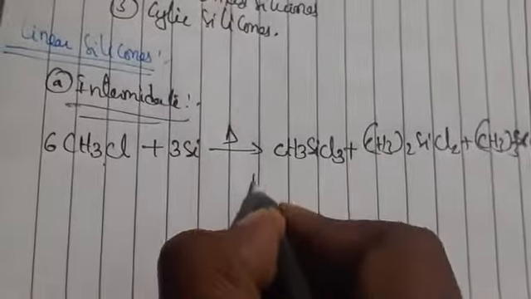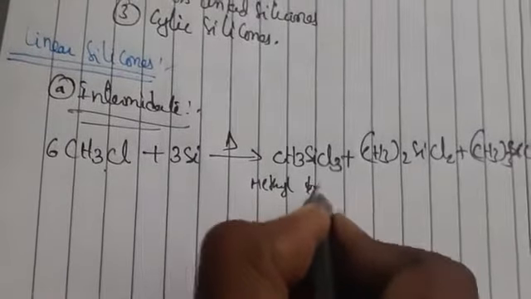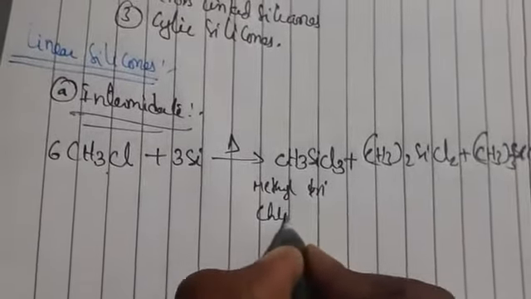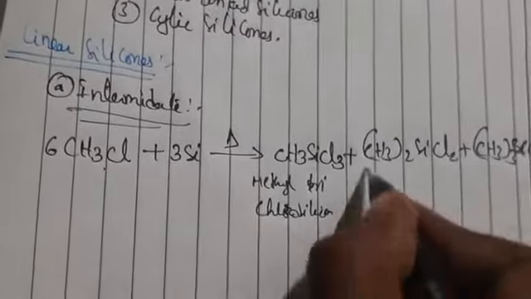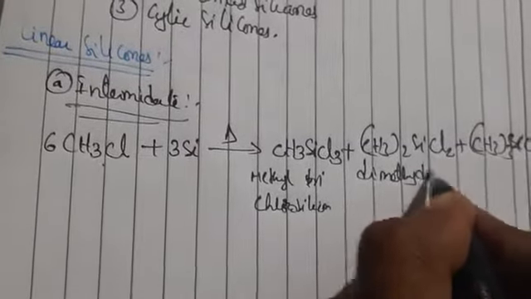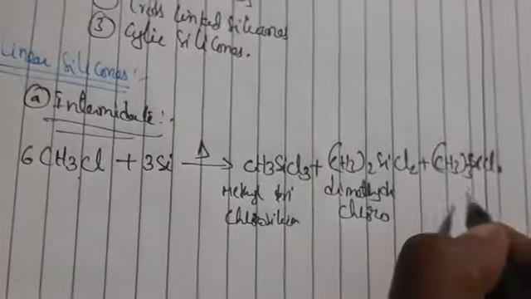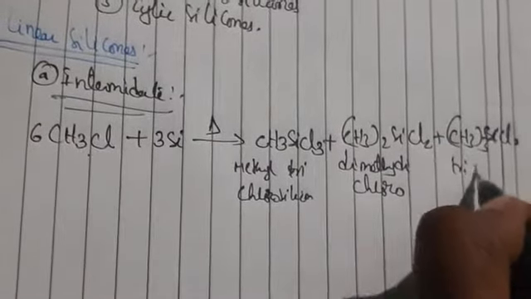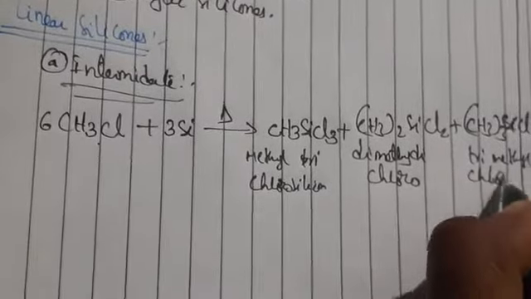What do we call these? Methyl trichlorosilane, dimethyl dichlorosilane, and trimethyl chlorosilane.